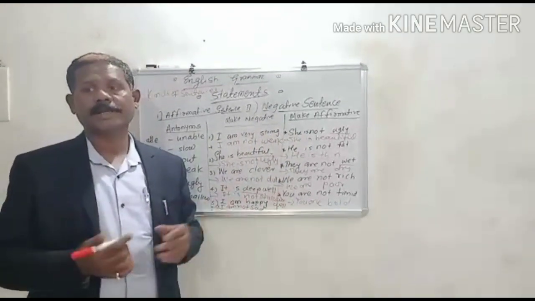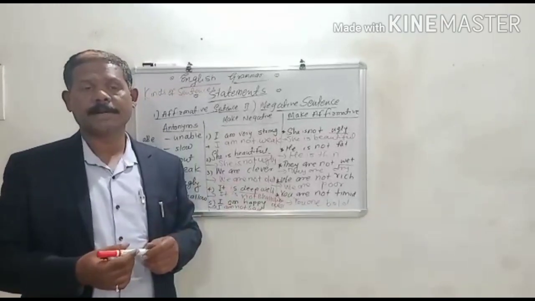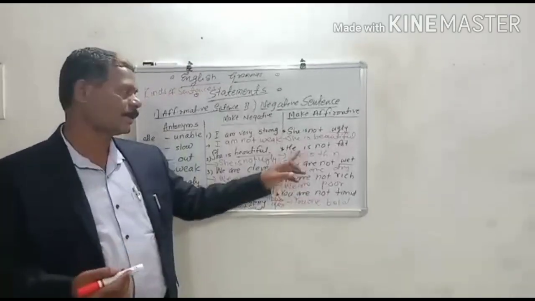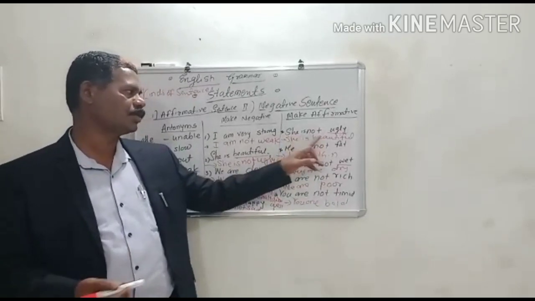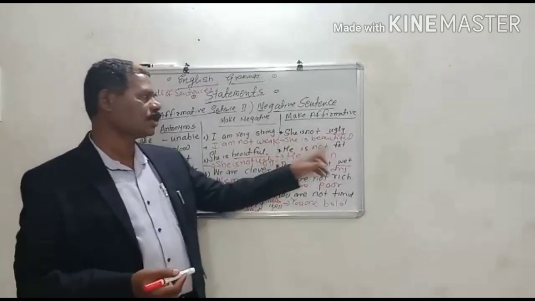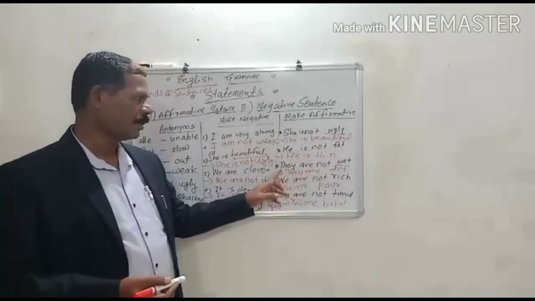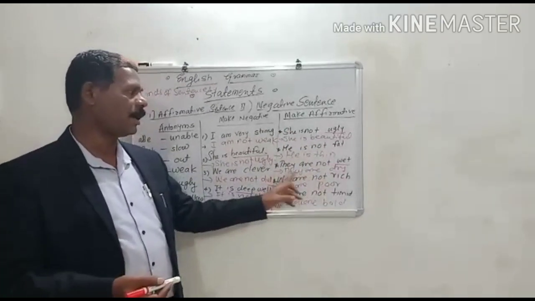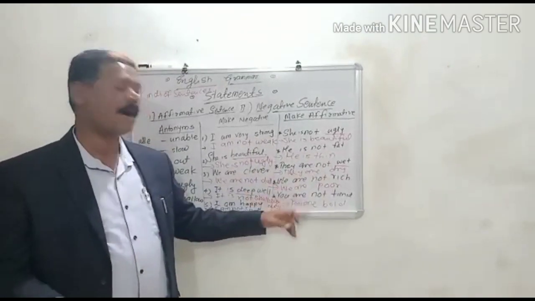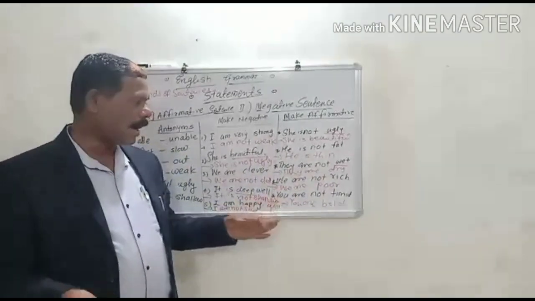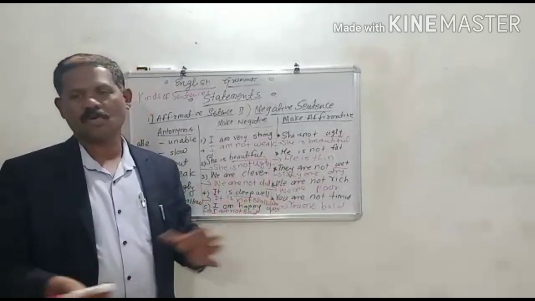In negative sentence, not, never, nothing, nobody, none, these words are there. She is not ugly, she is beautiful. He is not fat, he is thin. They are not wet, they are dry. We are not rich, we are poor. You are not timid, you are bold.